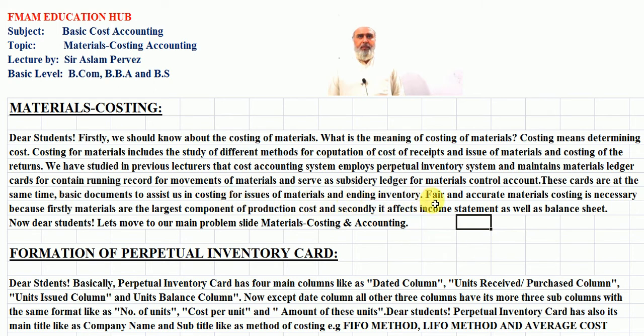Fair and accurate materials costing is necessary because firstly, materials are the largest component of production cost, and secondly, it affects the income statement as well as the balance sheet. Now dear students, let's move to our main problem slide, material costing and accounting.